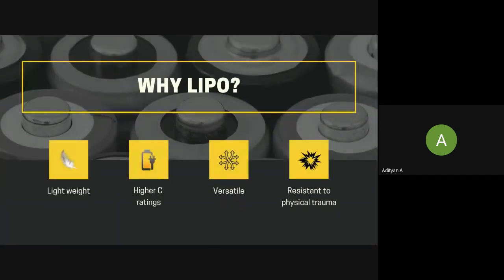Right, now we'll answer why use lithium polymer batteries? Why not any other type of battery? One reason is it has a high energy density per kg. When I say energy density, I mean when you pack 1 kg of lithium polymer, what amount of energy can it give out? That is the energy density per kg, and lithium polymer has a very high energy density. It also has high C ratings, so it can discharge currents that lithium ion or any other battery cannot.